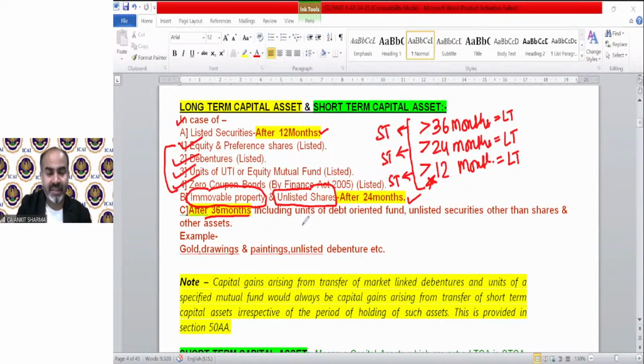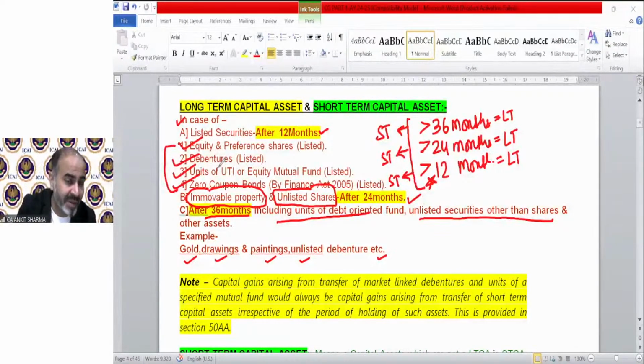All other assets except A and B will be under this category. They will be treated as long-term capital assets only if transferred after 36 months, including units of debt-oriented funds, unlisted securities other than shares, and other assets like gold, drawings, paintings, unlisted debentures, etc. They will be treated as long term after 36 months. Point number B will be treated as long term after 24 months, and listed securities will be long term after 12 months.